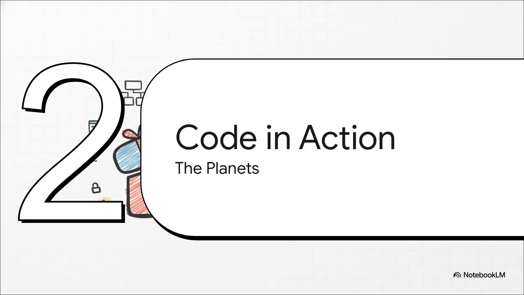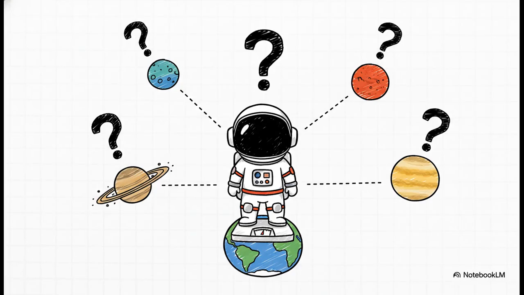Okay, theory is great and all, but let's see how these pillars actually hold up in a real application. We're going to look at the basic logic behind a simple planetary weight calculator. The goal here is super simple. Make a program that asks for your weight on Earth and which planet you'd like to visit, and then it tells you what you'd weigh there. It's just a fun way to see all these ideas we have been talking about actually work together.